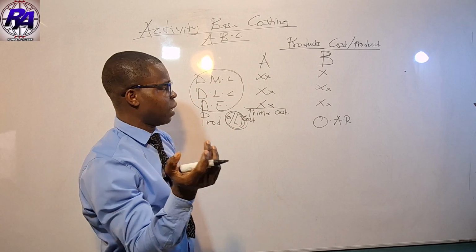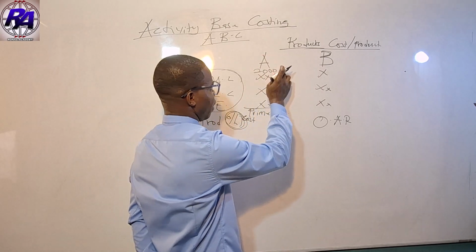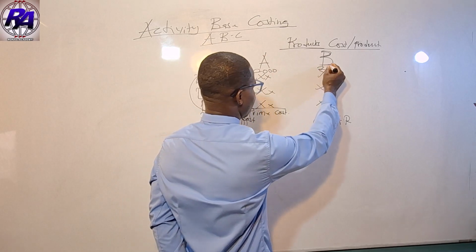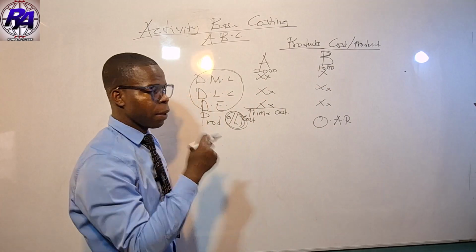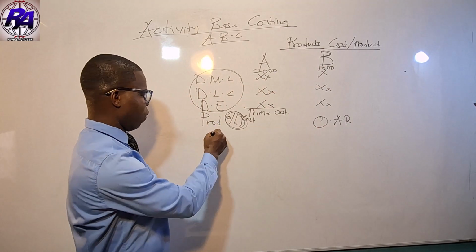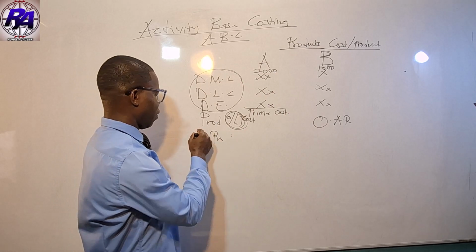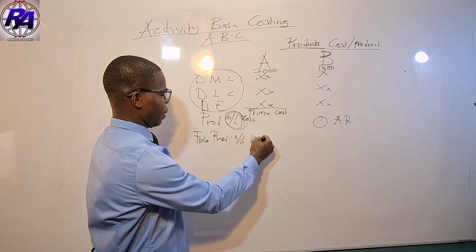So for instance, let me give a practical example. Assuming we are producing 2,000 units of A, and let's say 1,000 units of B, and the overall fixed production overhead is 10,000.